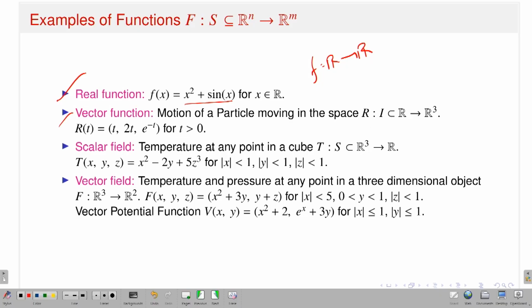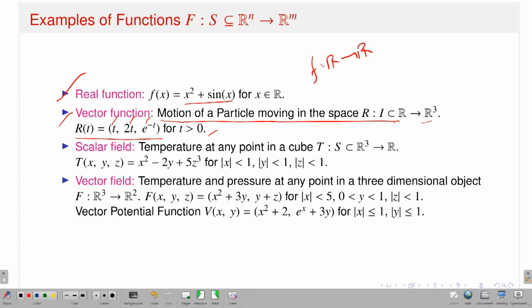The example is the motion of a particle moving in space. It is a map from a subset of the real line to 3-dimensional Euclidean space. I define it as r of t, whose components are t, 2t and e to the power minus t, for t greater than 0. So this is a kind of vector function, a function from 1-dimensional Euclidean space to n-dimensional Euclidean space.